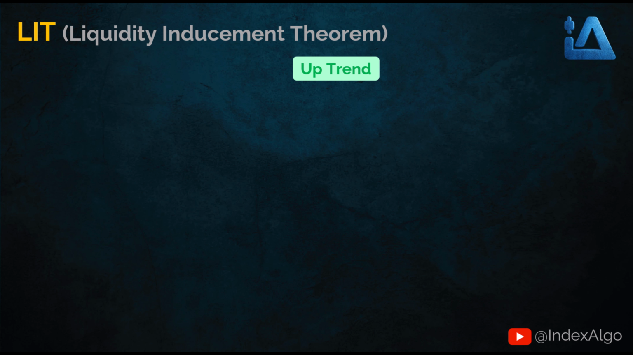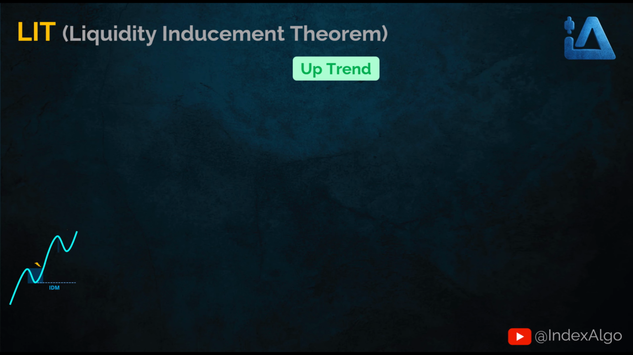Now let's take a closer look at how market structure forms in LIT. Suppose the market is in an uptrend. Price moves up, and after that, a pullback forms. Once a pullback forms, we draw the IDM level from the low of that pullback, which is the pivot low. Now two things can happen. Either price comes down and breaks the IDM level, or price keeps moving higher and a new pullback forms.